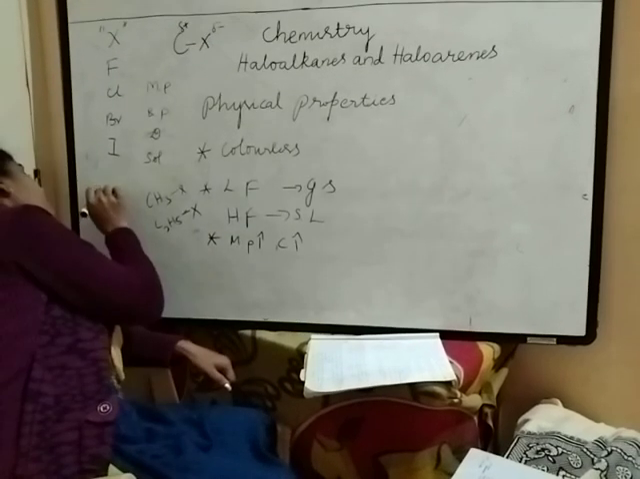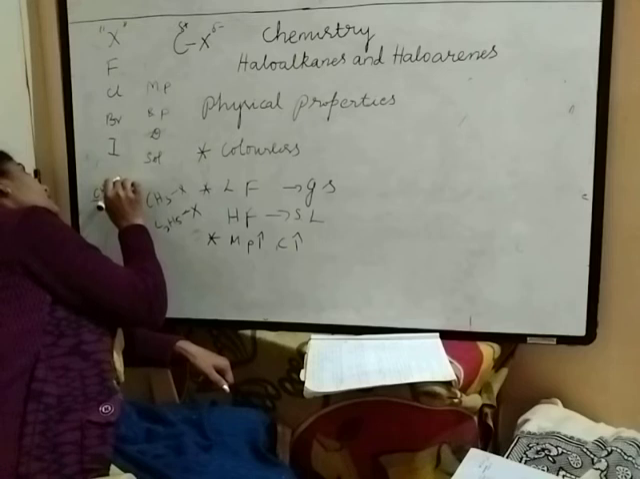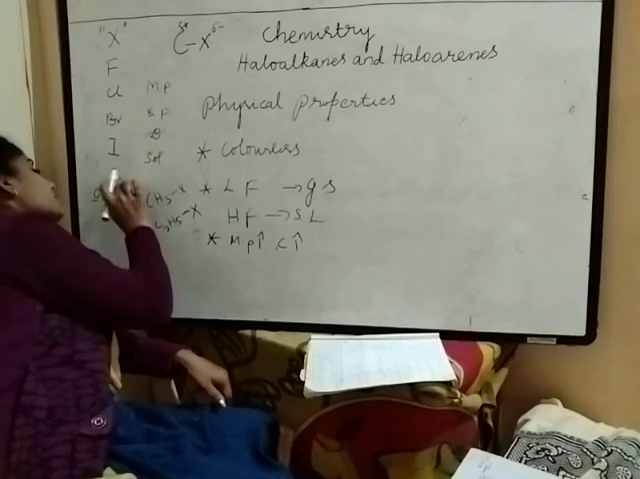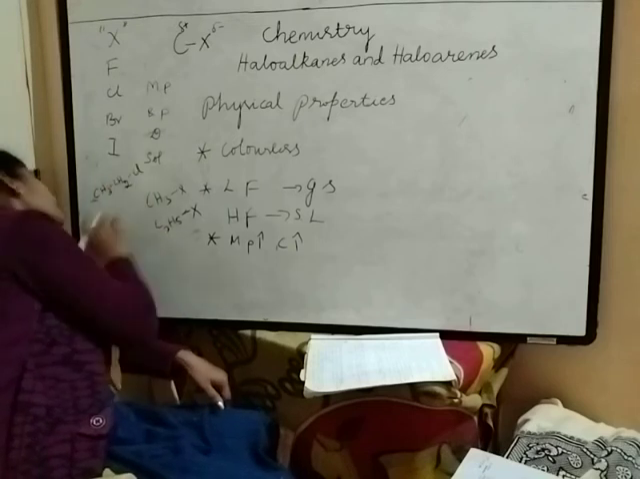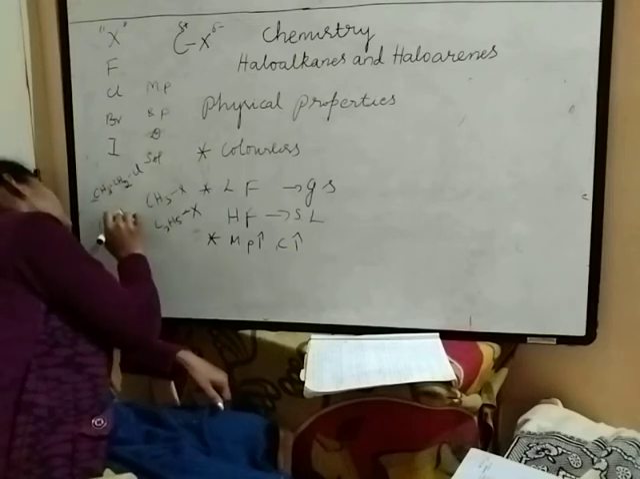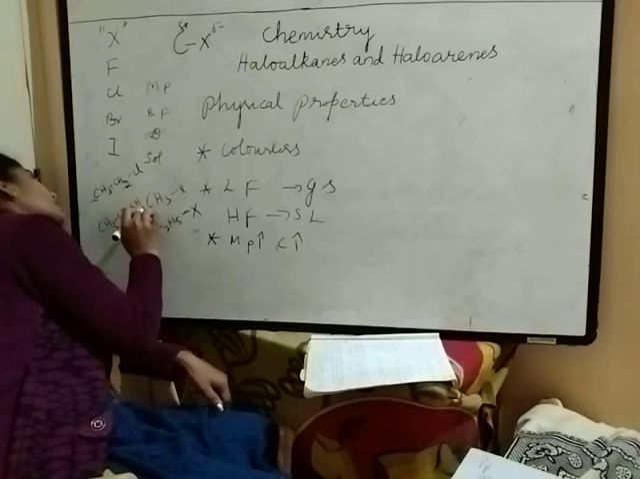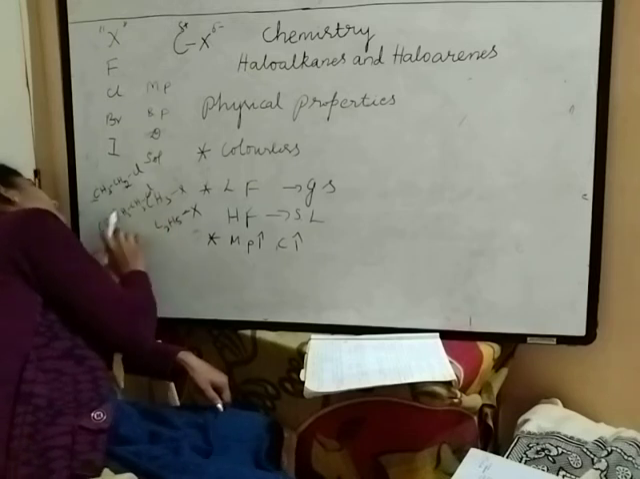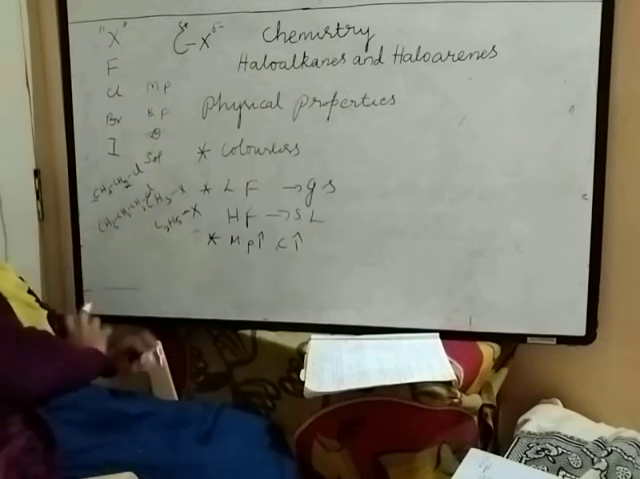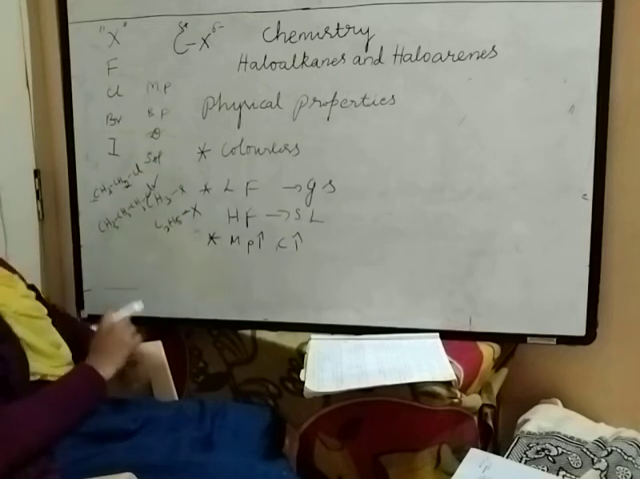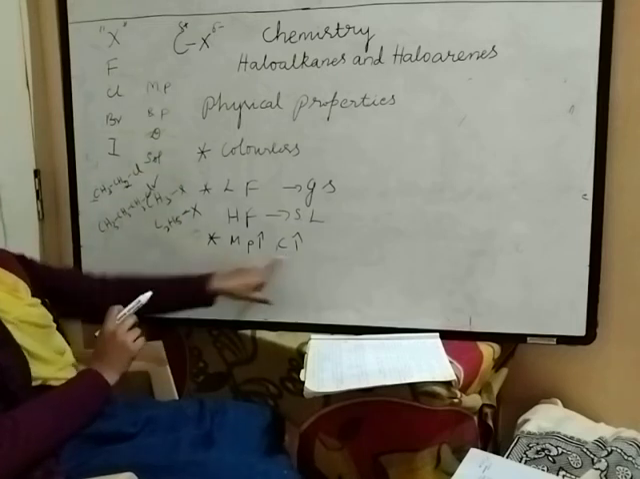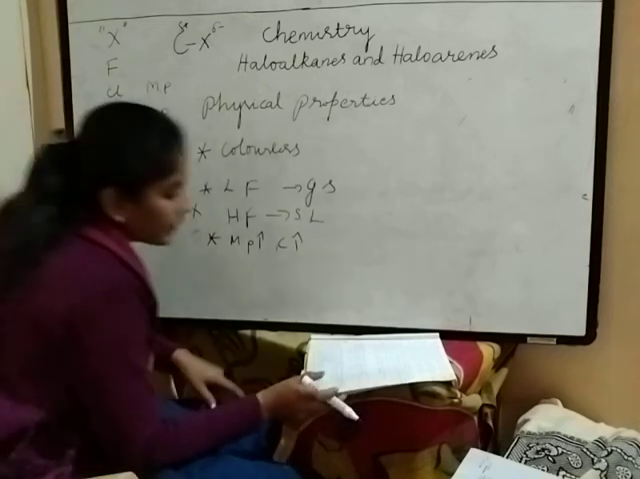For example, CH3CH2Cl and CH3CH2CH2Cl. Here 2 carbons, here 3 carbons. For this compound, the melting point is more, because as carbon atoms increase, the melting point also increases.